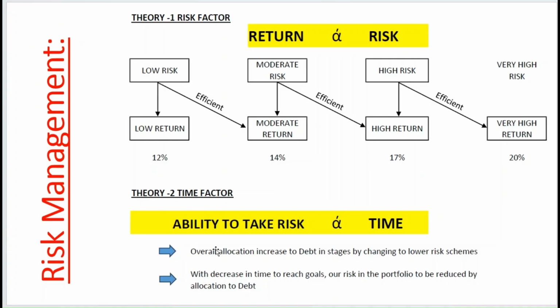And then there is the time factor. Here the ability to take risk is proportional to the time. So if you have more time, you can take more risk. If you have less time, you can take only very less risk. So the allocation increases to debt in stages by changing to lower risk schemes. As our investment journey progresses, and when we go very near to the goal, then we have to increase our allocation to debt market. So with the decrease in time to reach goals, the risk in the portfolio is to be reduced by allocation to debt.